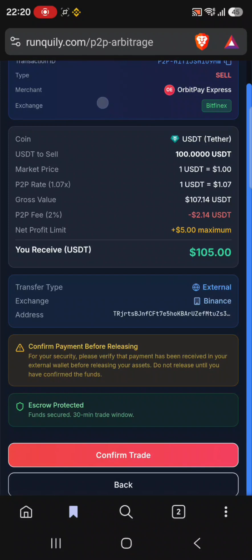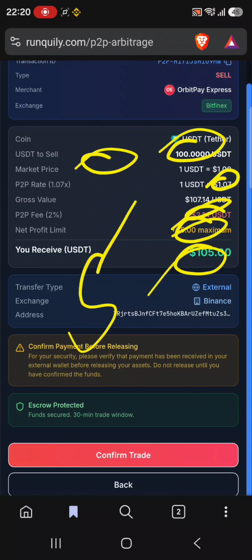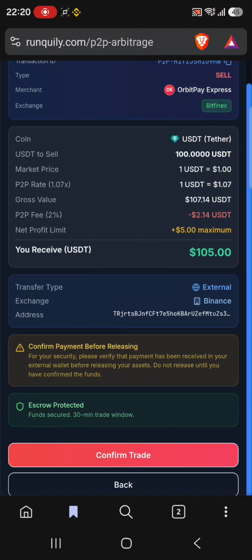So this reviewing means I check if everything is all right. So my capital is 100 USDTs. Market price, which is the price from Binance, is at a rate of 1.0, and the rate at Tranquilly is 1.07, and we have P2P fee of 2.41. So net profit is 5, and you can see here I'll receive 5 USDTs as my profit. Let's confirm the trade.